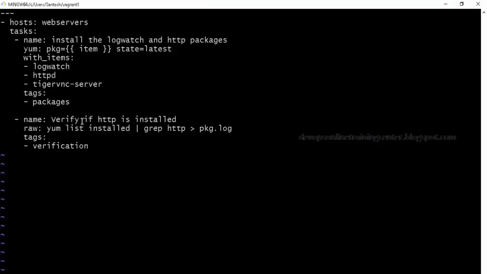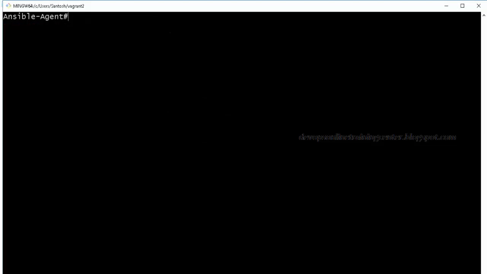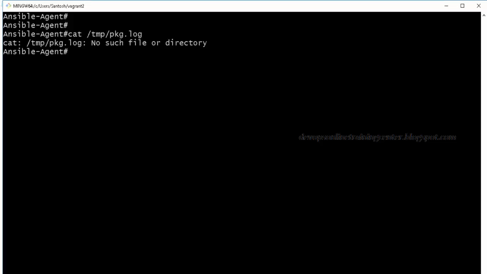Okay. So this raw module will execute this particular command, yum list installed. This will list all the installed packages. Then from that it is grepping for HTTP, so it will check whether HTTP is installed or not. If HTTP is installed, it will give an entry and that will be written to package.log. Let us redirect this to temp and see whether this file is created with this execution. On the agent, if I check temp package.log, nothing is there, there is no file.